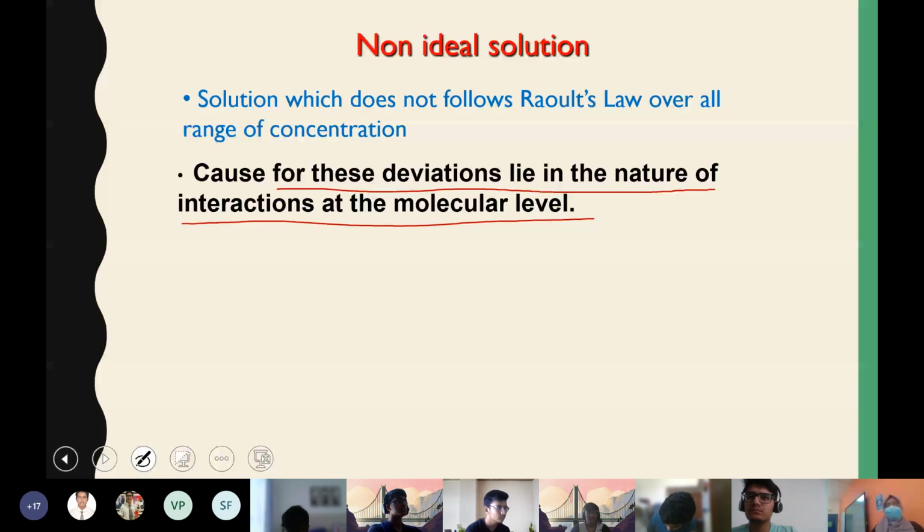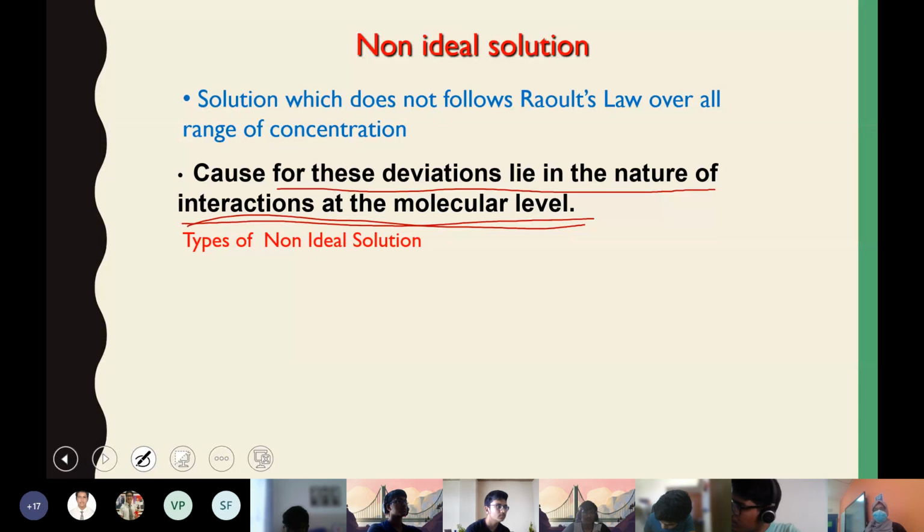That is why they deviate from the ideal behavior or ideal solution, or Raoult's law. They don't follow Raoult's law. And the reason is the nature of interactions at the molecular level. How the molecules interact before and after mixing is the reason why they behave non-ideally.